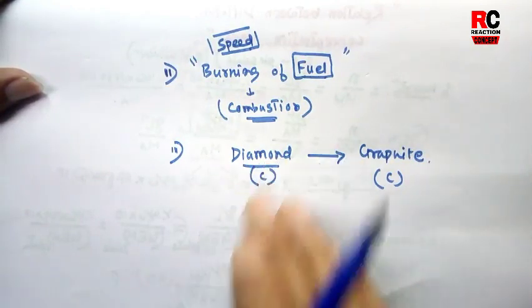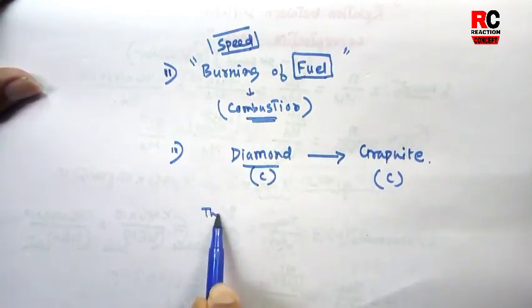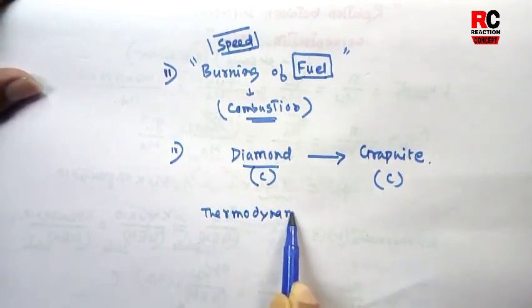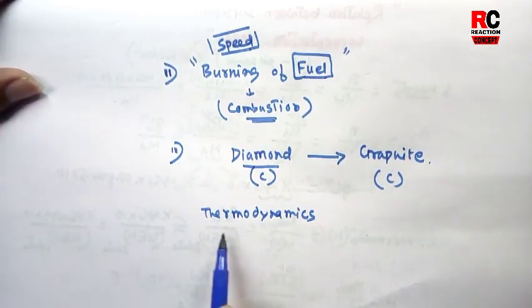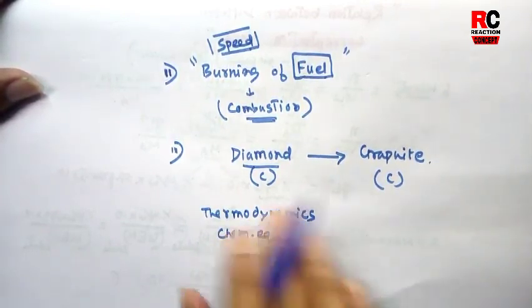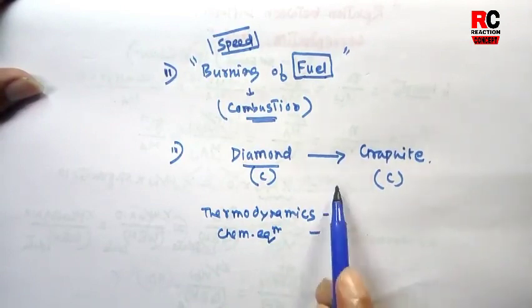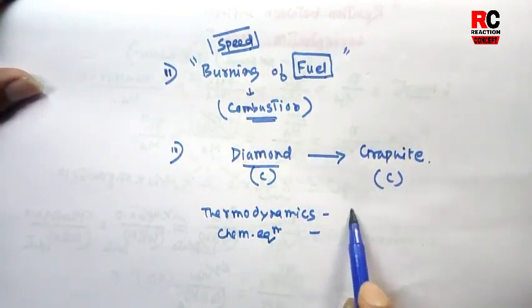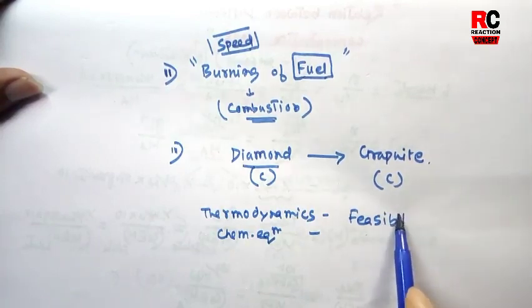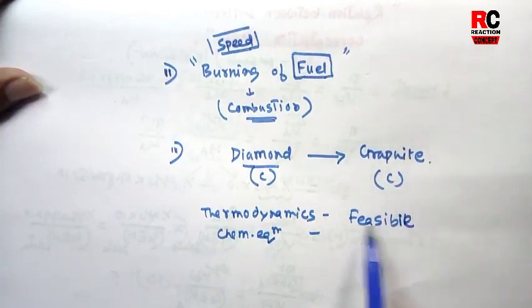This reaction, when you see it from the thermodynamics point of view or chemical equilibrium point of view, is found to be feasible from both points of view. This means this reaction can happen in normal conditions.